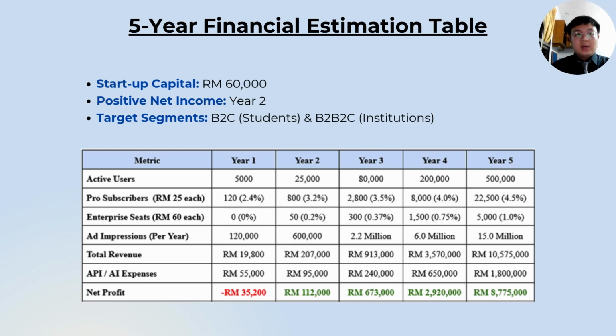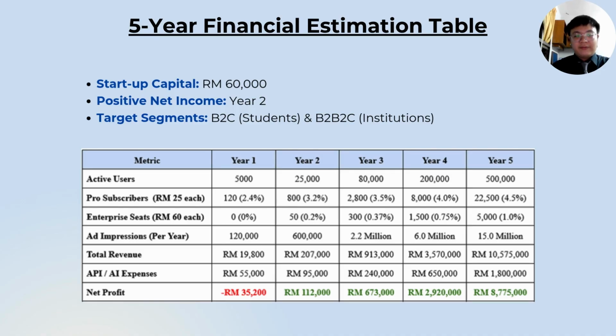The high initial development and AI setup expenses against low subscription lead to a net loss. In the second year, the project will reach critical mass. Referral loop virality kicks in. With 800 pro users and yearly enterprise pilot, positive net income of 112,000 ringgit will be achieved.